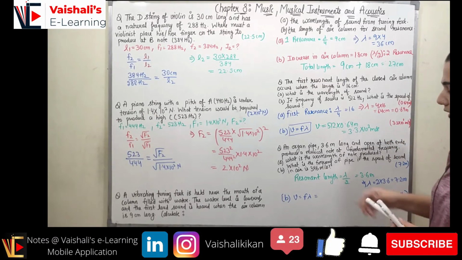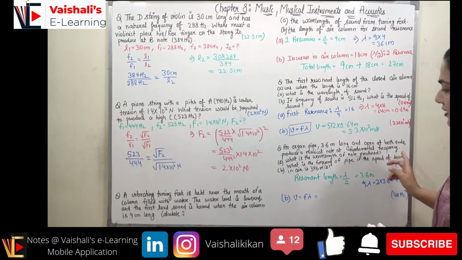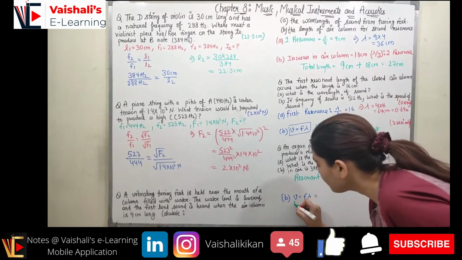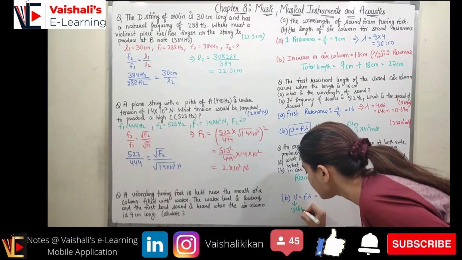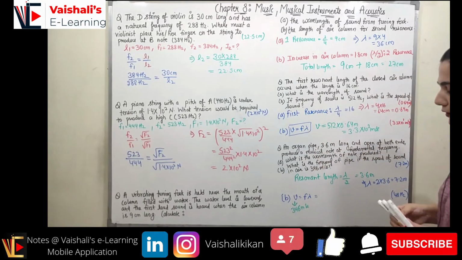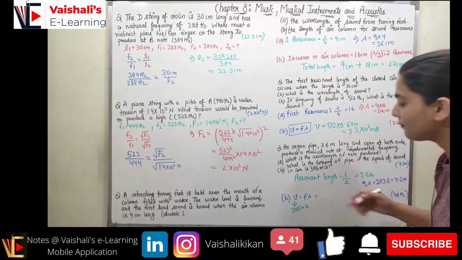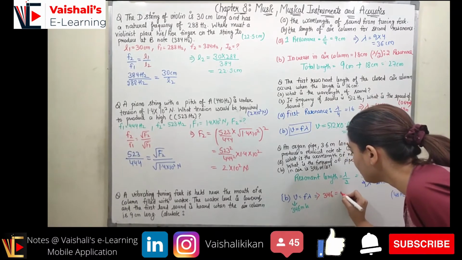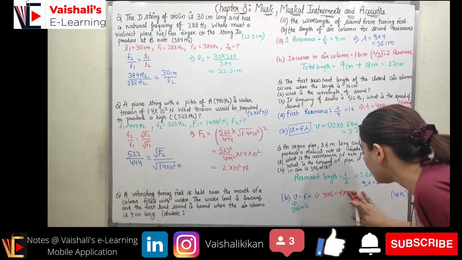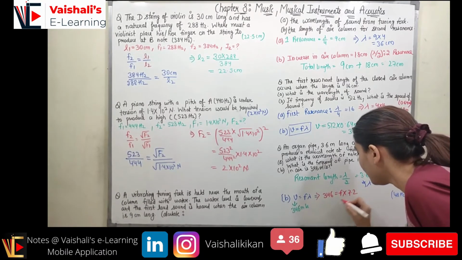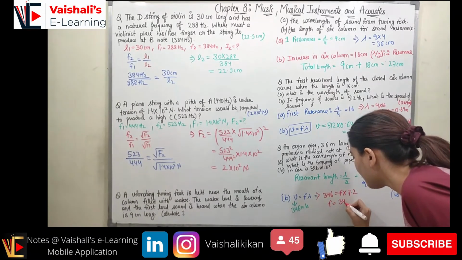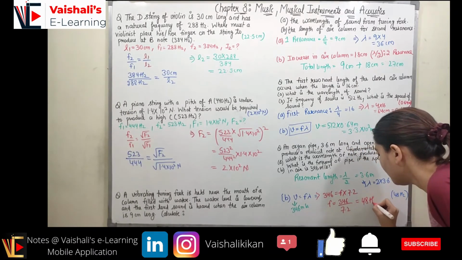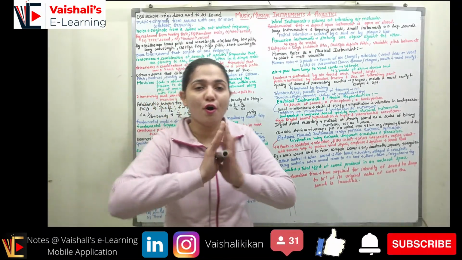This is my wavelength. Now what is the frequency of the pipe if the speed of sound in air is 346 meter per second? Now we know speed of sound, which is 346 meter per second. Lambda we have already calculated. Now we have to calculate the frequency, right? So 346 will be equal to frequency into 7.2, right? So frequency will be equal to 346 upon 7.2, which will be equal to 48 hertz.